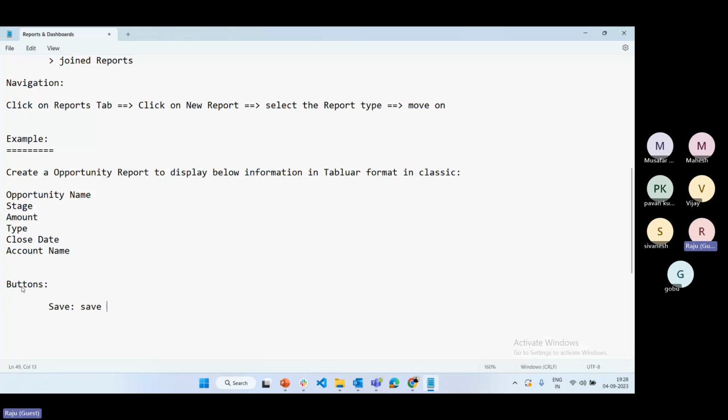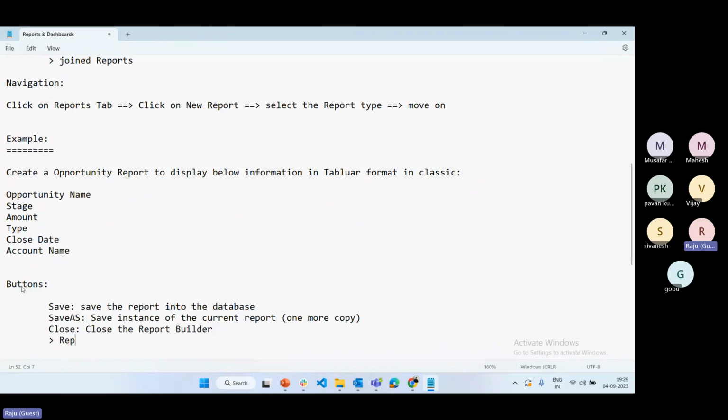Save means save the report into the database. Next, Save As means save an instance of the current report, meaning one more copy. The next one is Close, which means close the report builder.